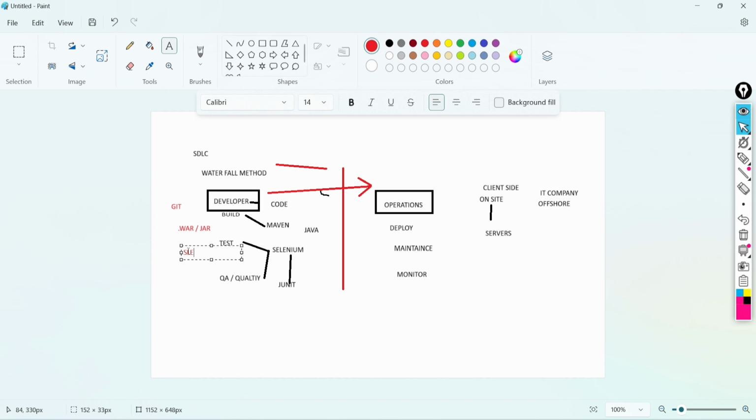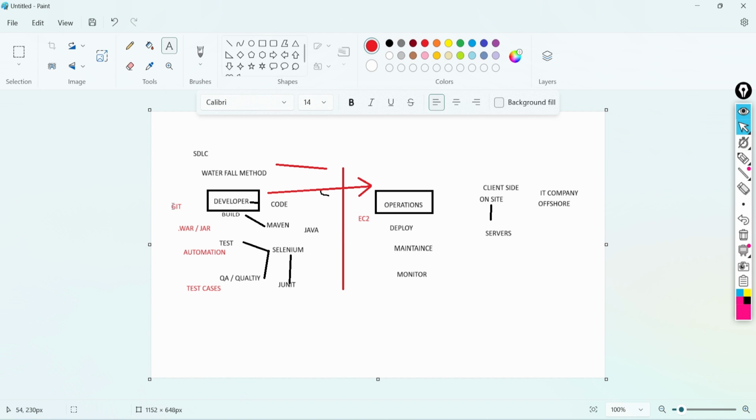They'll be using Selenium to do manual or automation testing. Then afterwards, the developer used to do a quality check, using test cases. They will go and check the test cases they have done. So all these steps were done manually. They used to take the code from GitHub, make the build, and check whether there is any issue building our application in the form of a war or not. After that they used to go for testing. After that, they would take the war or jar and deploy it onto a server, for example an EC2 instance. After deploying, they used to monitor using the test cases.